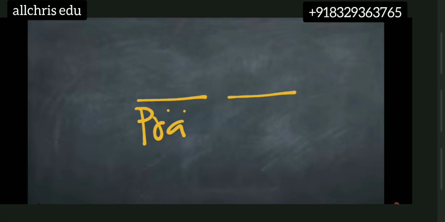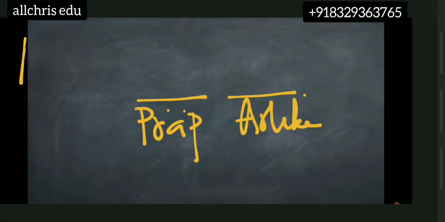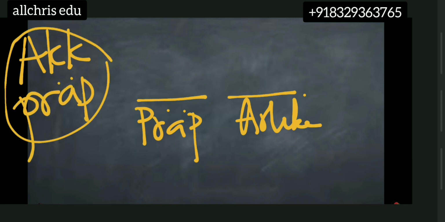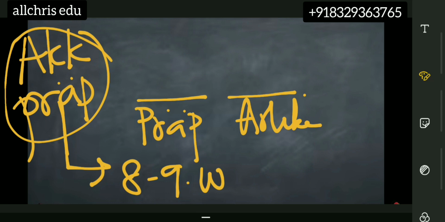Preposition and article. Now when you are writing a particular preposition over here, let's talk about accusative prepositions. There are 8 to 9 prepositions which come under accusative, children.